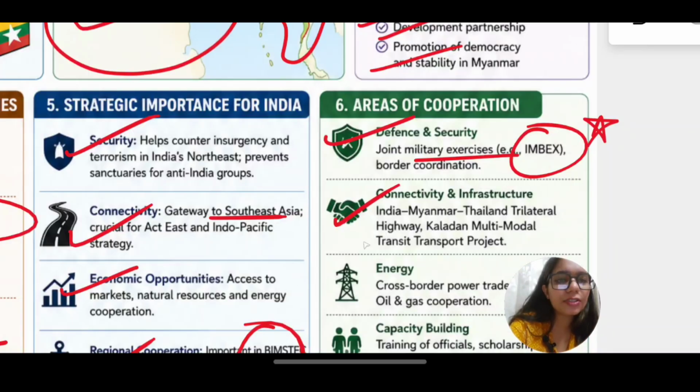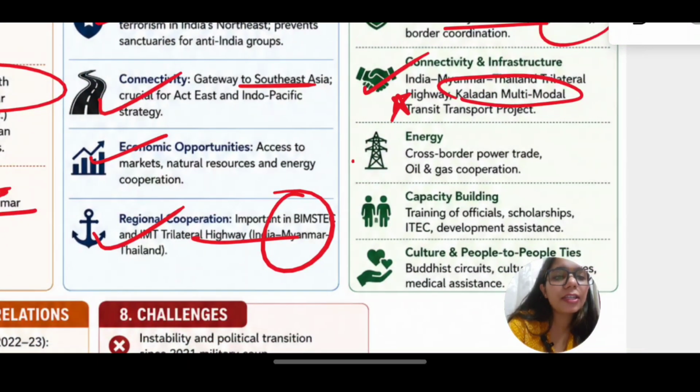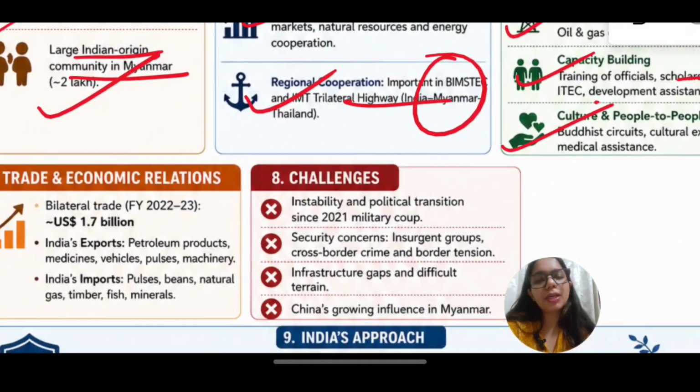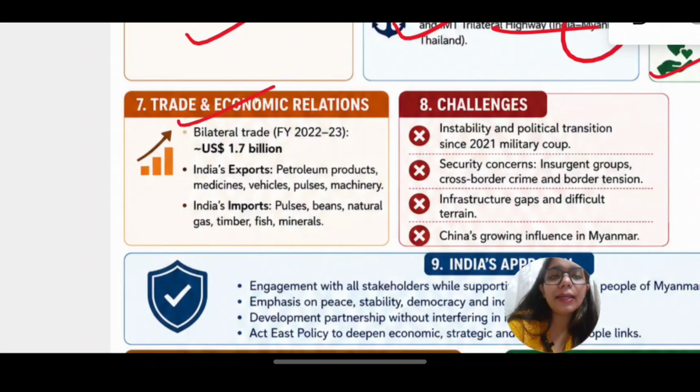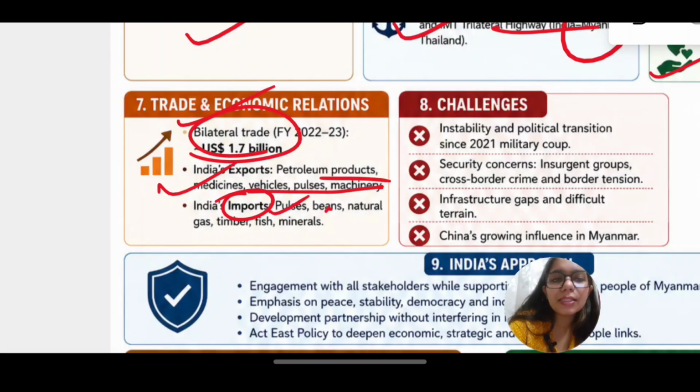Now, connectivity and infrastructure we have covered. Now, Kaladan multimodal project, which is very important. This is being halted nowadays. Then we have energy cooperation, capacity building, scholarship and development assistance, and we have cultural and people to people ties. We have also covered this. Trade and economic relations. We have had bilateral trade of around 2 billion. India also exports petroleum products, medicine, vehicles, pulses, machinery, etc. to Myanmar, but there are also some imports: pulses, beans, natural gas, timber, fish, minerals, etc.